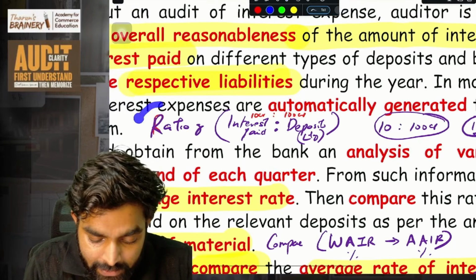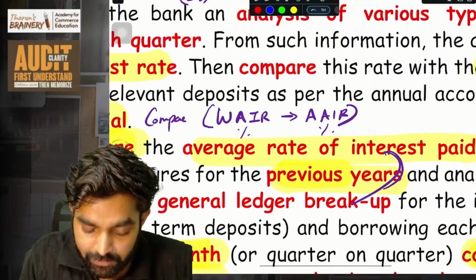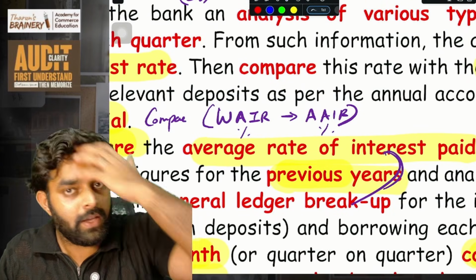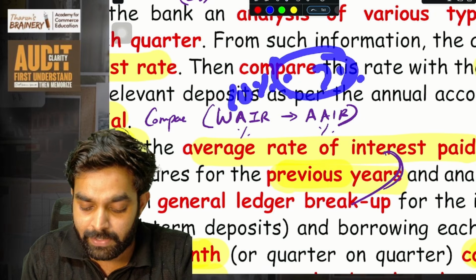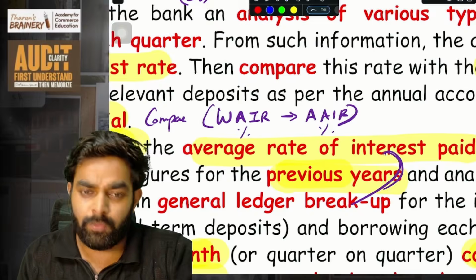So the first point, we need to check the reasonableness of the interest paid. For that, we will take the ratio of interest to deposits and see whether it is reasonable. Second, you have to compare the weighted average interest rate with the actual average interest rate and see whether any difference is there. Weighted average interest rate is coming to 10% and actual is only 7%. So it's a very big difference. If the difference is material, ask the bank. If small differences, okay, no problem.